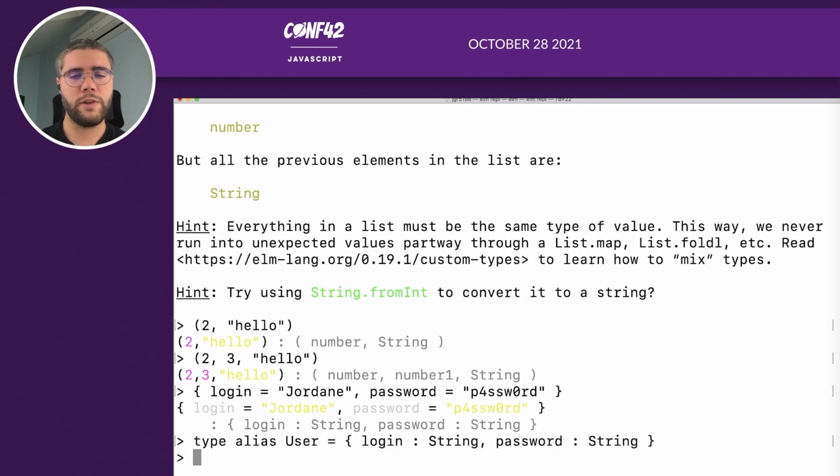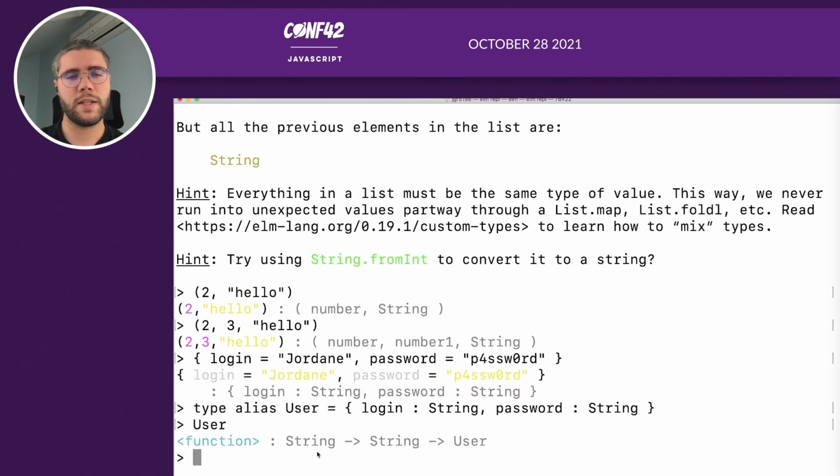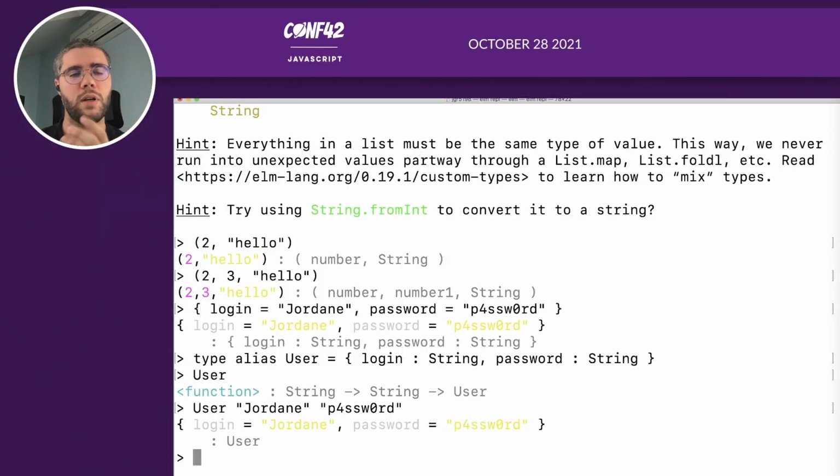And then you have access to a new function that was created with this declaration, which is the user function that can create a user. So the user function is a function that is expecting one string, another string, and returns a user. So if you do something like that, you will have a user with a login Jordan and a password. So this is the first kind of type that you can create, a type alias.